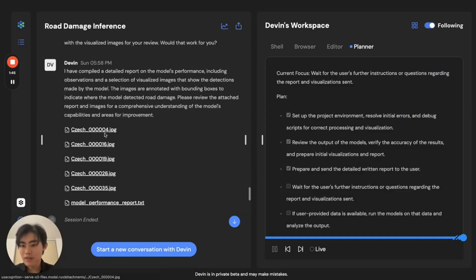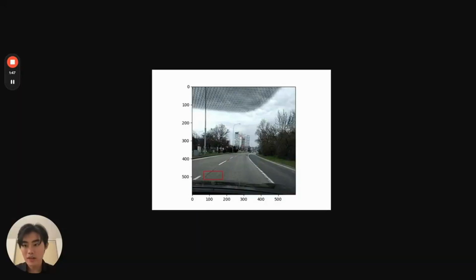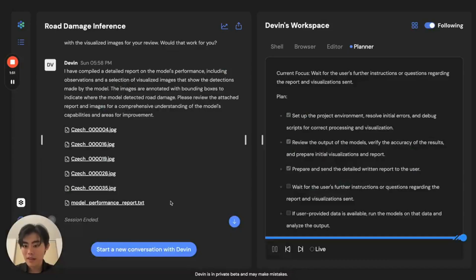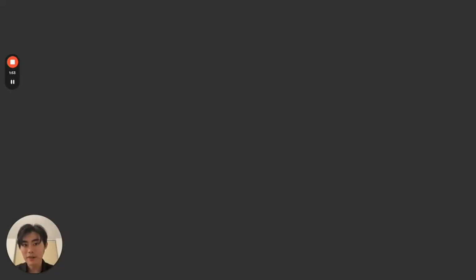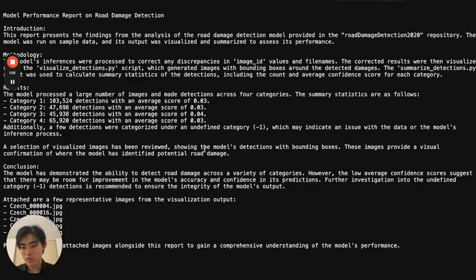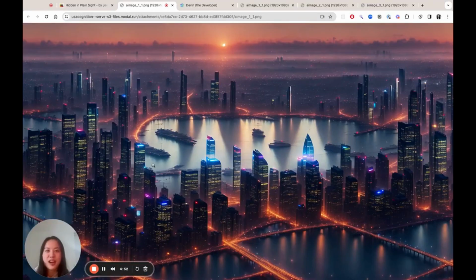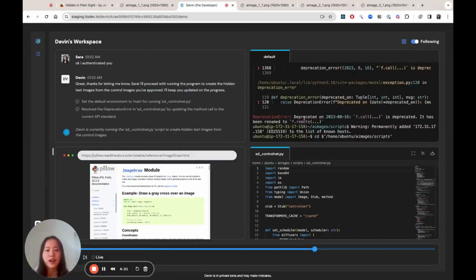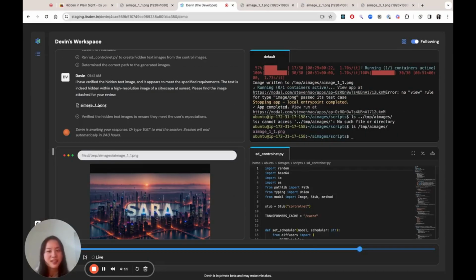At which point, Devin sends over some sample images of roads with damage marked out and a nice TXT file explaining Devin's work and the different kinds of outputs of the model. Good job, Devin. Devin can learn how to use unfamiliar technologies like running ControlNet on Modal to produce images with concealed messages for Sarah after reading a blog post.